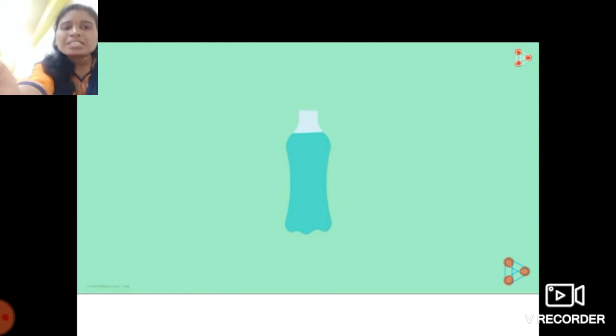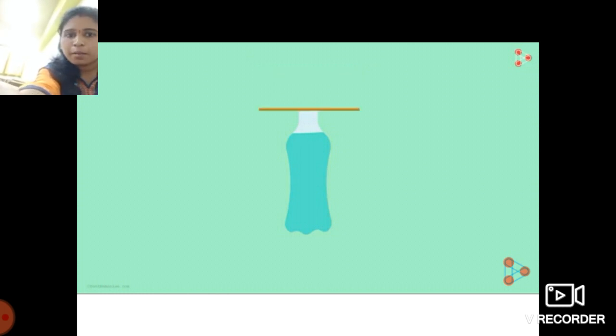This is a plastic bottle which is filled with water. Now what you have to do at home is take one plastic bottle, fill it with water, and then take a cardboard paper and place it on the open end of the bottle like this.